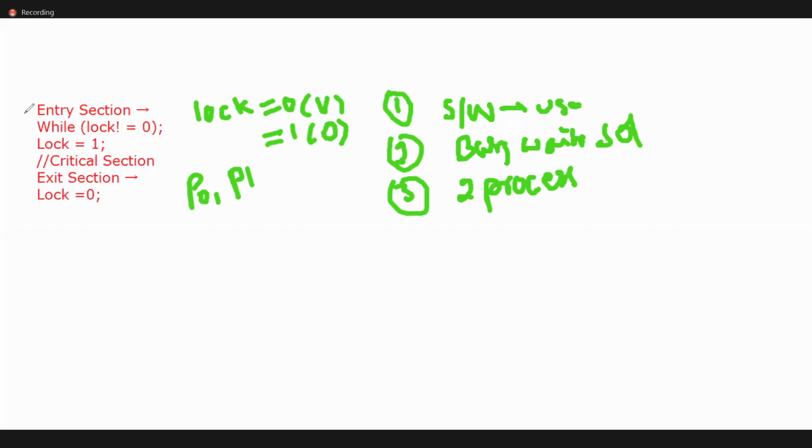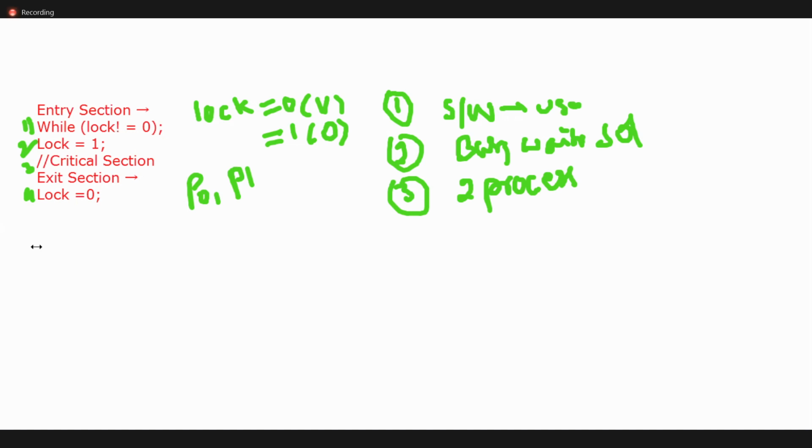Let's check this out. This code is in a high level language, but using assembly language it is easier to understand, so I'm going to implement it in assembly language.